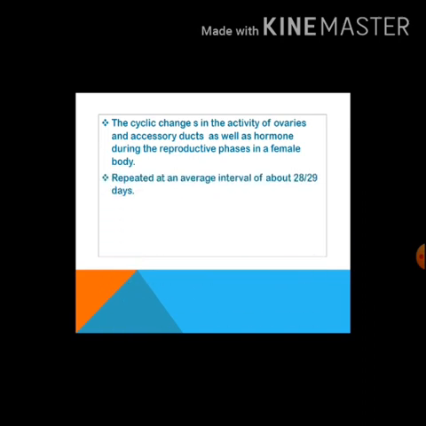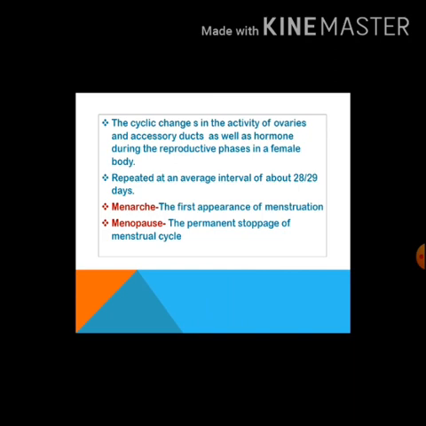It is repeated at an average interval of about 28 or 29 days. It occurs in primates, for example, monkeys, apes, and human beings. The first menstruation begins at puberty. The first appearance of menstruation is called menarche. The menstrual cycle ceases at around 50 years of age. The permanent stoppage of the menstrual cycle is called menopause.